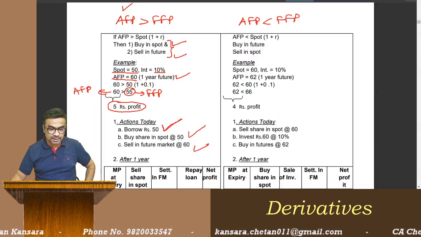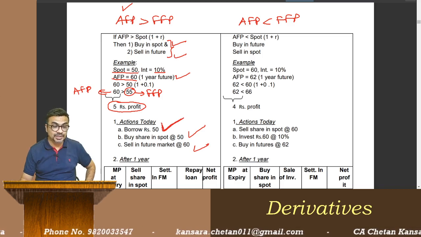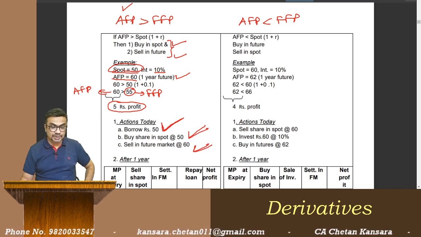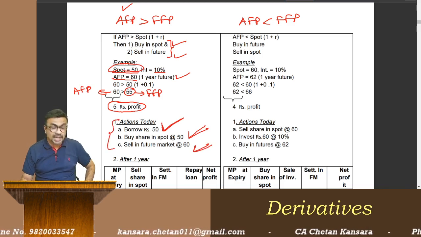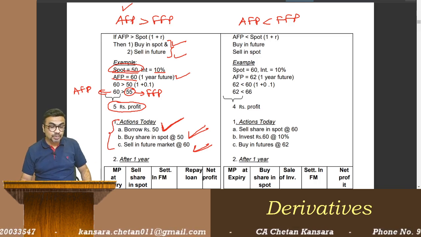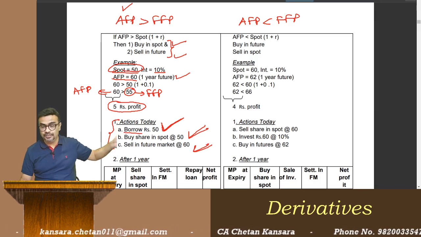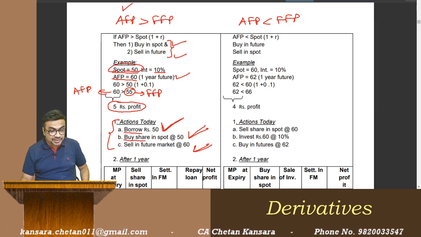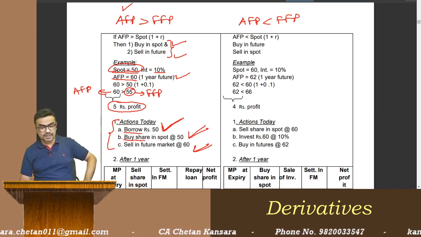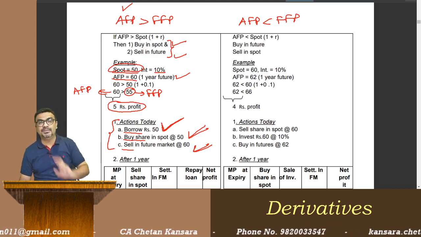Come back to the original question now. I am borrowing 50 rupees. In this example, 50 is the spot. I am buying shares with that money and selling in the future market. So today I have done this, and after 1 year at expiry, I am going to reverse my actions. Whatever I have borrowed today, I am going to repay after 1 year. I have bought shares now, I am going to sell after 1 year. And I sold in the future market, so I am going to buy in the future market to settle my futures.